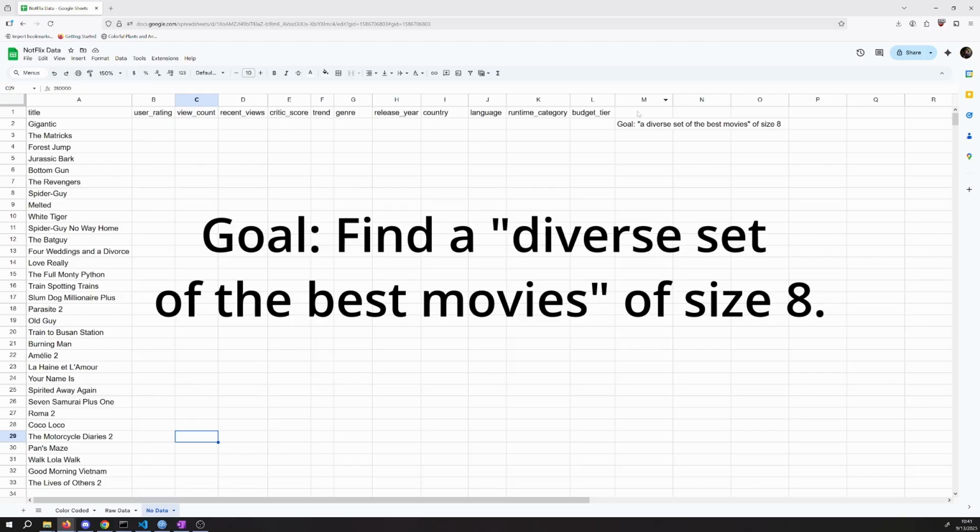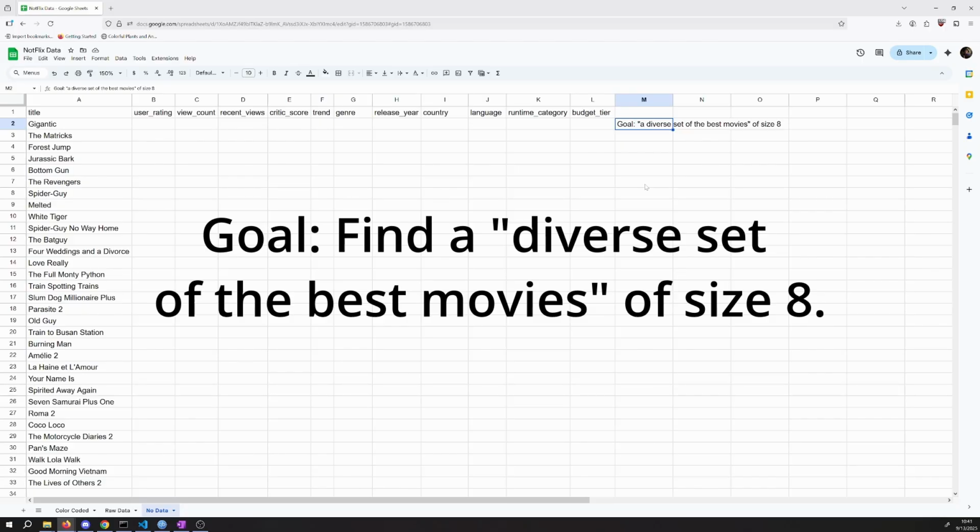So up here in the top right, I've just put a little note for myself. Well, what is it that I'm looking for? And this is a very common kind of informal statement that we get in natural language, usually from a client or our boss or somebody else who has a demand on the software that we're going to provide. In this case, because it's informal and natural language, it's not going to have a lot of the details that we as programmers are going to want. We're going to have to reason about that and come up with those details.